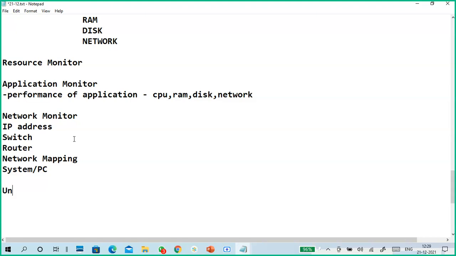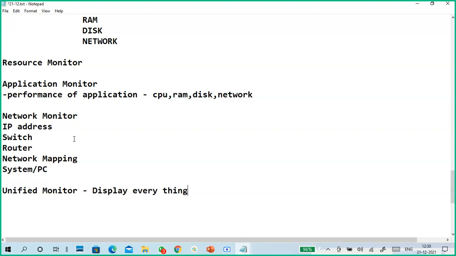Unified monitor. It displays everything. It monitors everything: network related, system related, application related, storage related.